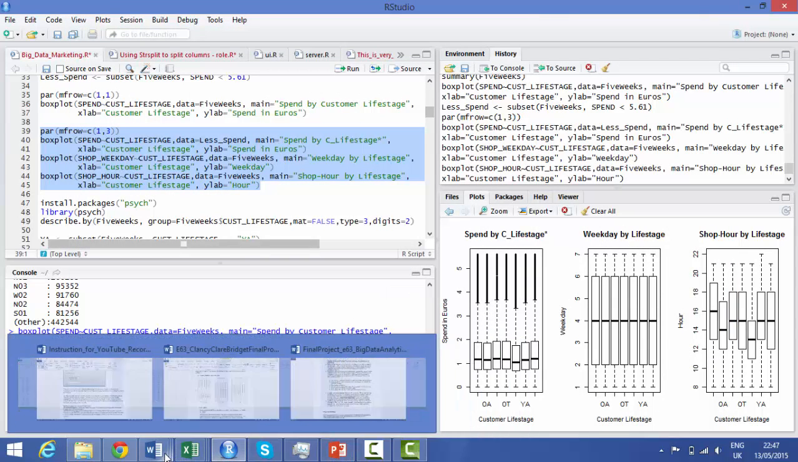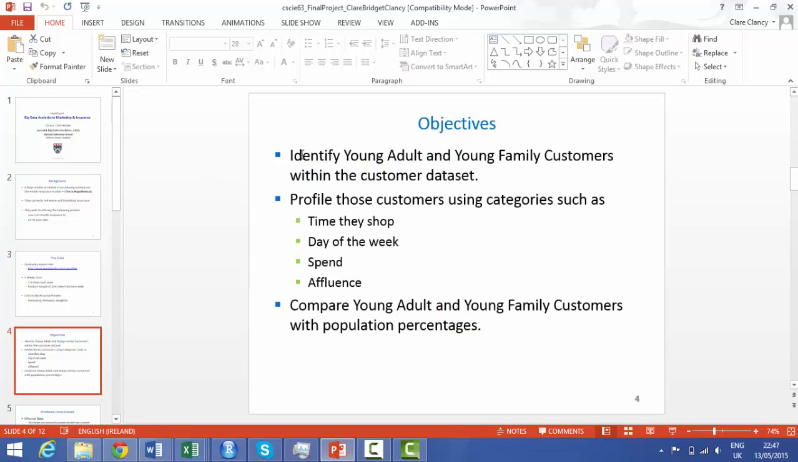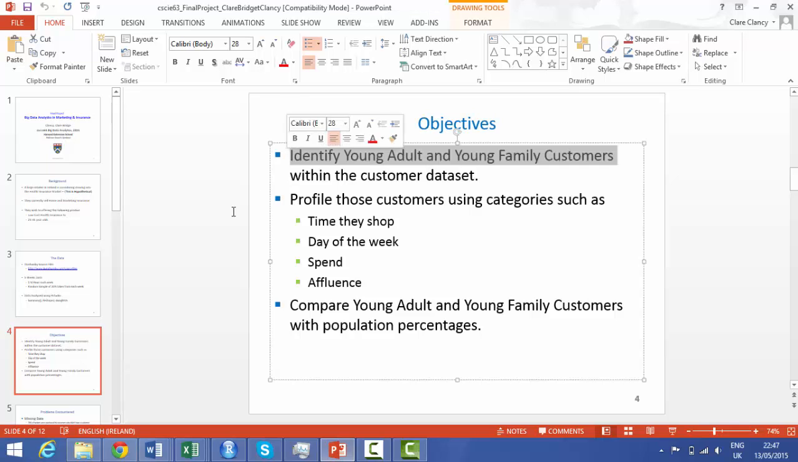Now, I'll just go back to my report and I'll see what else I was doing. So the objectives were to identify young adult and young family customers within the customer data set, profile those customers using categories such as time they shop, day of the week, spend, and affluence. Compare young adult and young family customers with population percentages.